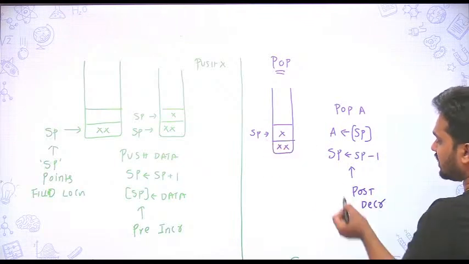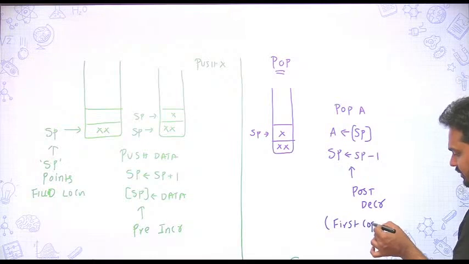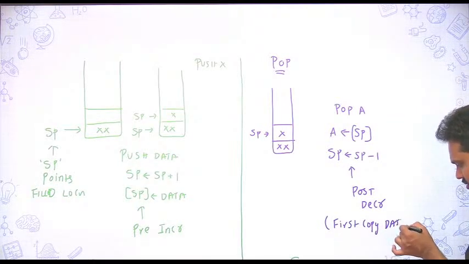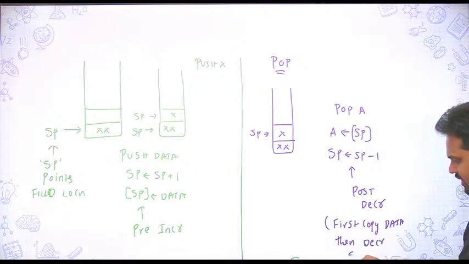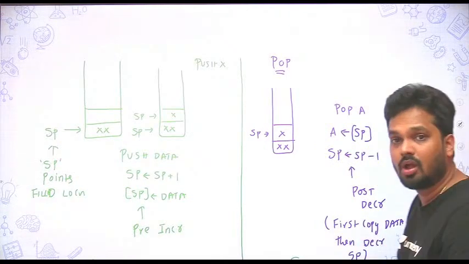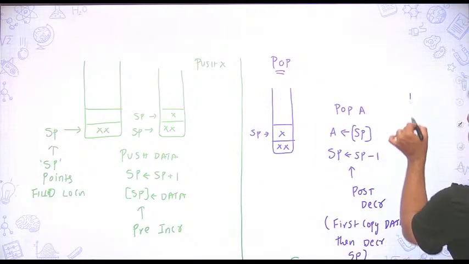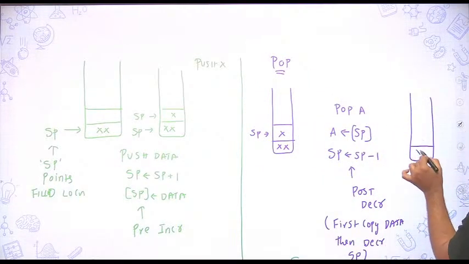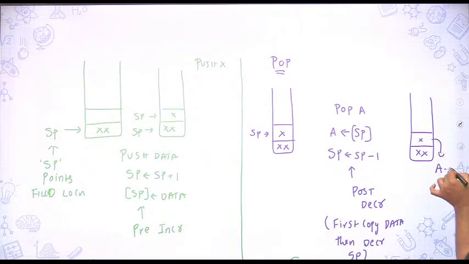Post decrement means first copy the data, then decrement the stack pointer. The stack pointer is pointing to the top of the stack. So if I say pop A here, whatever you have here will be copied to A.